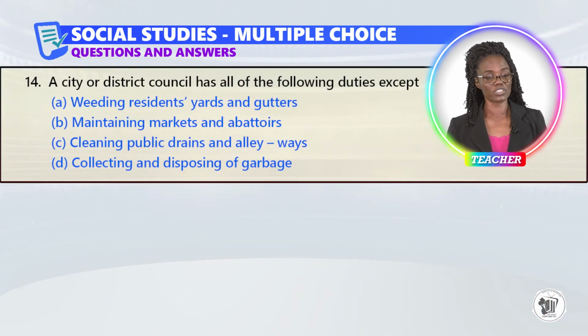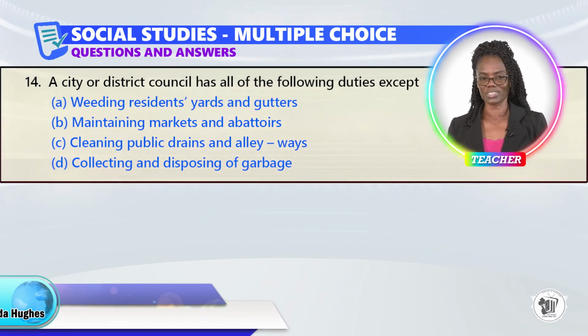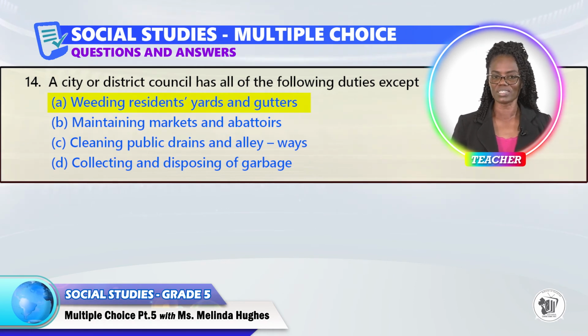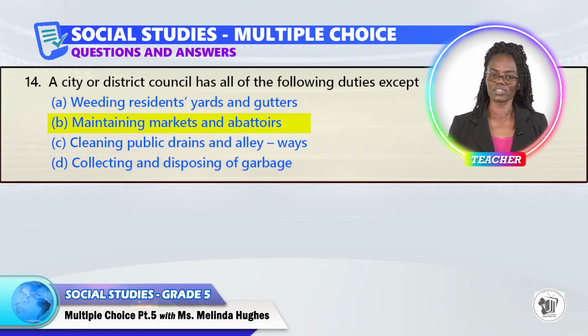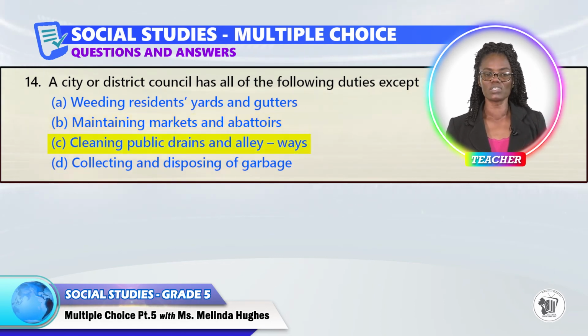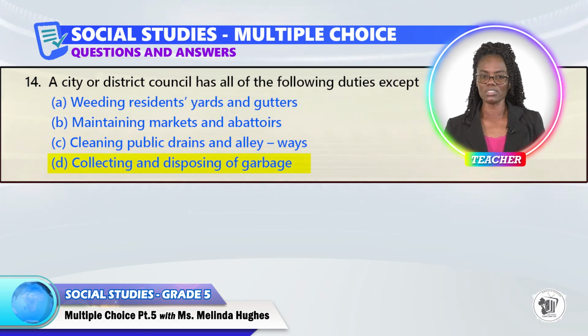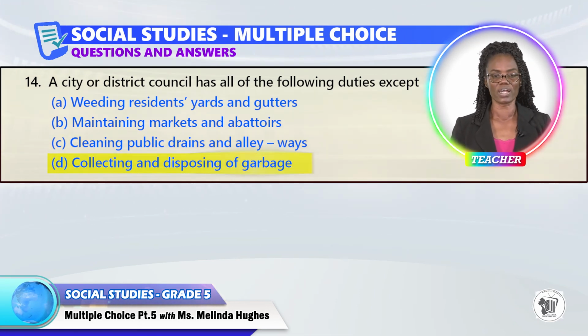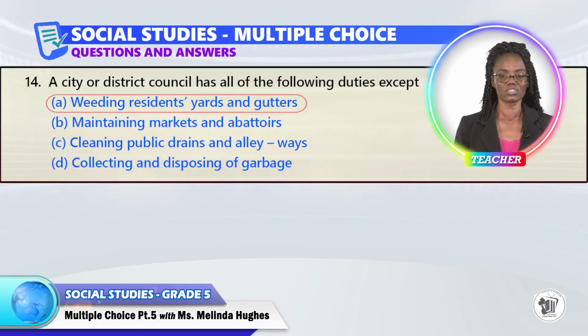Question 14. A city or district council has all of the following duties except A, weeding residents' yard and gutters, B, maintaining markets and abattoirs, C, cleaning public drains and alleyways, or D, collecting and disposing of garbage. The answer is A, weeding residents' yard and gutters.